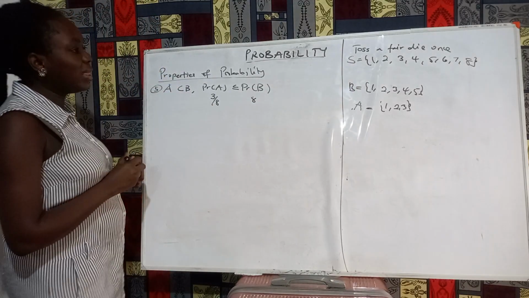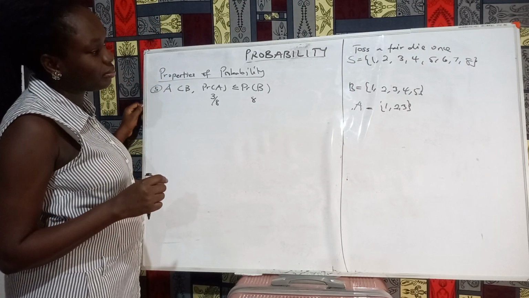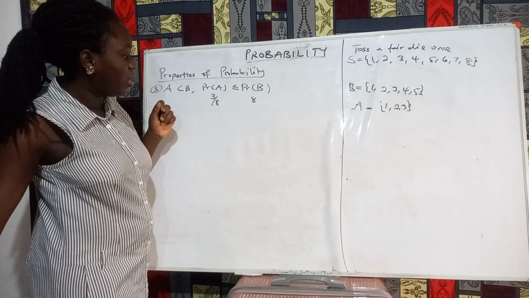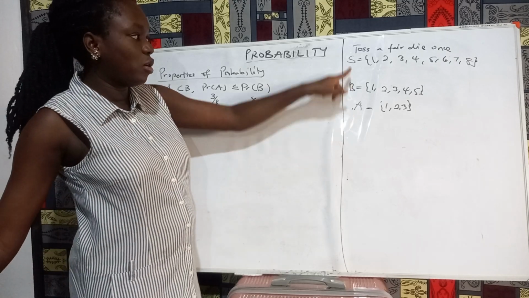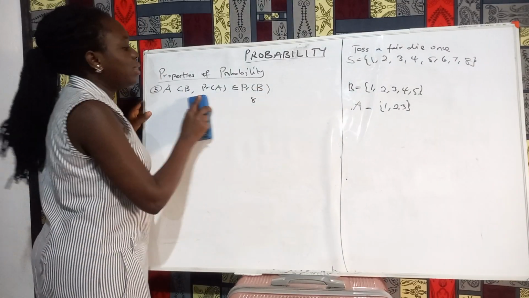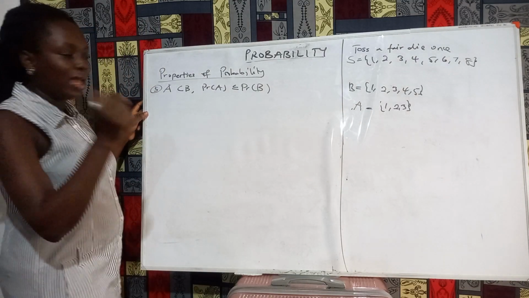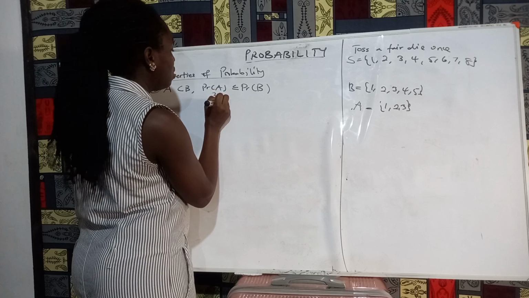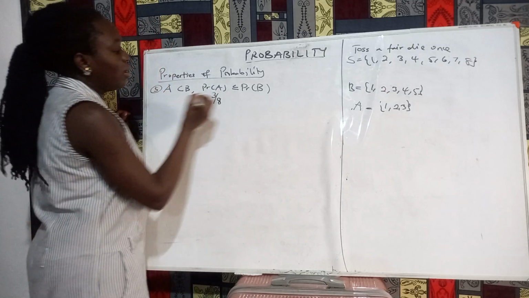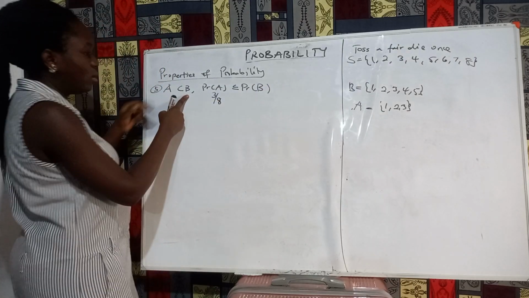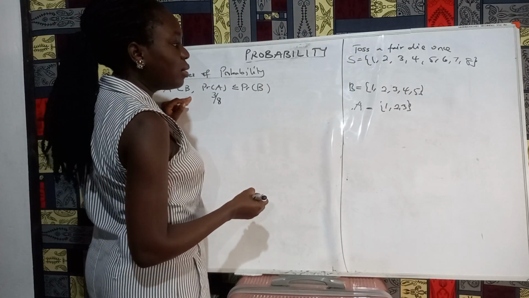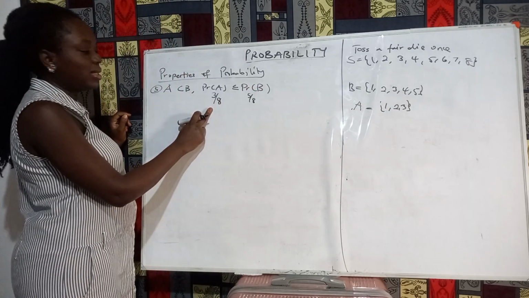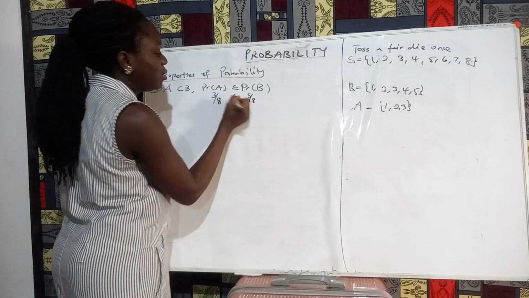So if these two sets are subsets of S, then the probability of A is 3 out of 8, and the probability of B is 5 out of 8.